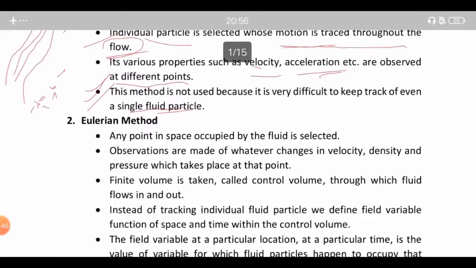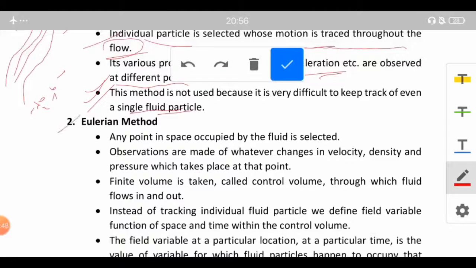Next we move on to the next method, that is the Eulerian method. In the Eulerian method, any point in space occupied by the fluid is selected. We see what is occupying that point and we study it. Observations are made of whatever changes in velocity, density and pressure take place at that point, and a finite volume called the control volume is taken, through which the fluid flows in and out. Here we bring out the concept of the control volume.